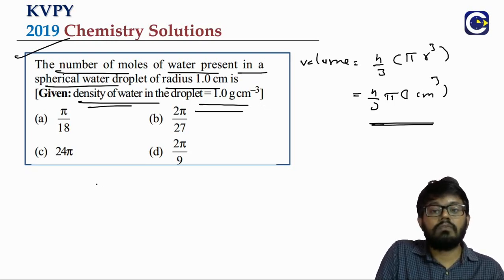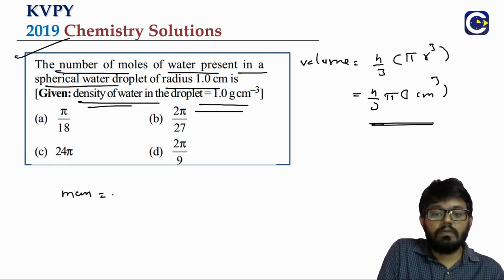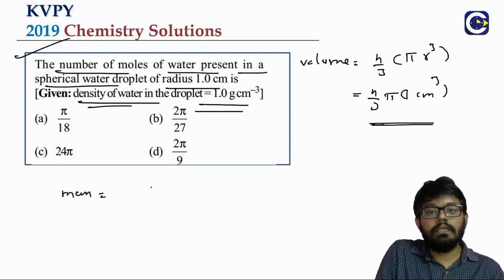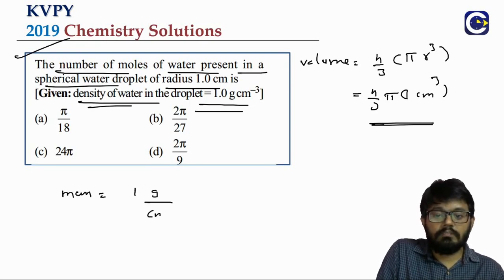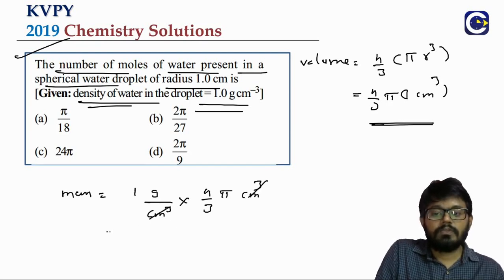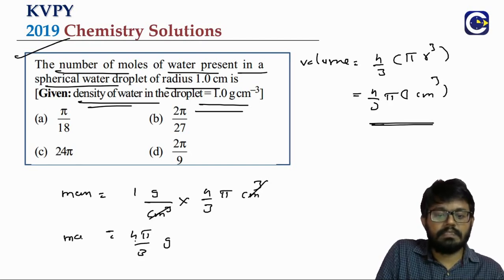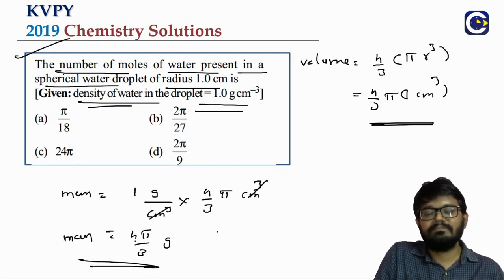From here we can calculate the mass. The mass formula is density into volume. So density is 1 gram per centimeter cube into volume, 4 by 3 pi centimeter cube. So it is 4 by 3 pi in terms of grams. This is the mass of the water that is present.